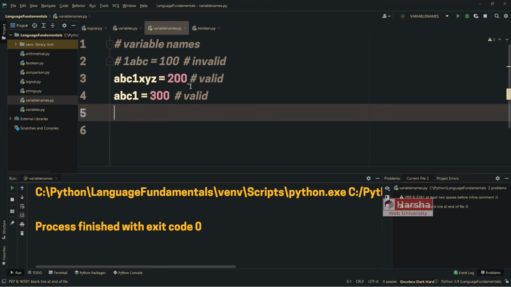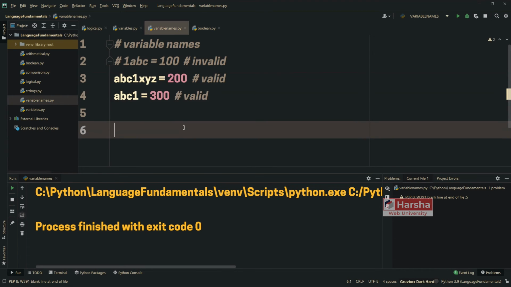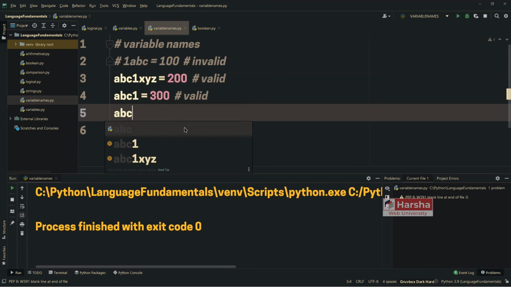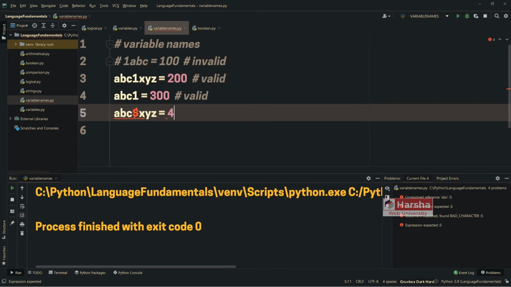The next point is, suppose I am trying to create a variable name with dollar in between. That is invalid in Python. Some other programming languages such as JavaScript allow you to have dollar, but it is not valid in case of Python.